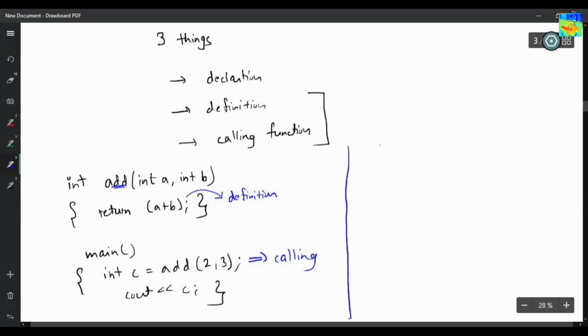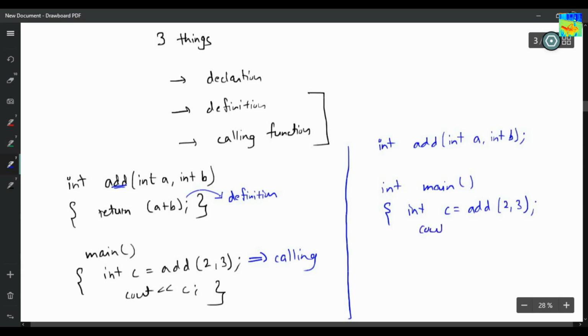Okay, so for example, I am writing int add. This add function will take two numbers as input. Now I leave it here. And now I am writing int main. This main function will call function add, will give two numbers as input, print the result, and now the definition. So int add, int a comma int b, return a plus b.